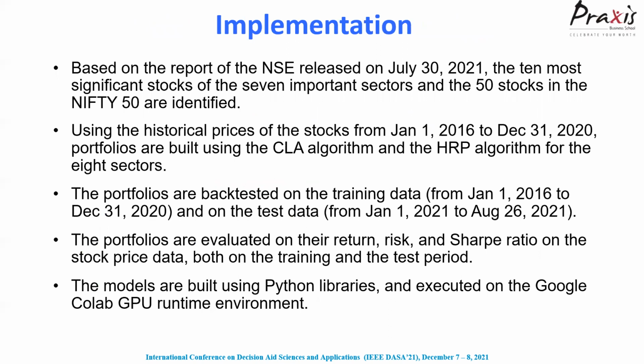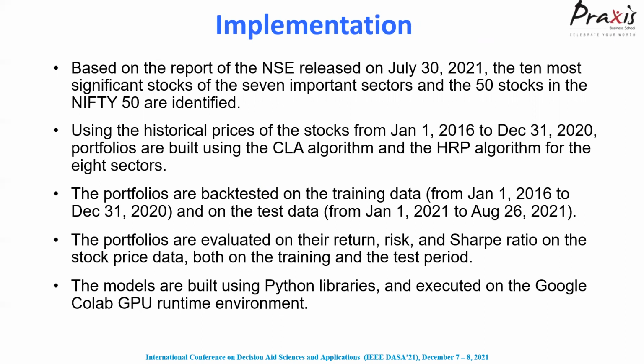The 10 most significant stocks of the 7 important sectors and the NIFTY 50 stocks are identified, because every month there is a report released by NSE, and based on that, the top most influential stocks vary. So we based our analysis on the report released by NSE on July 30th. Using the historical prices of the stocks from January 1, 2016 to December 31st, 2020, the portfolios were built using CLA and HRP algorithms for the 8 sectors. This is the crux of the work.